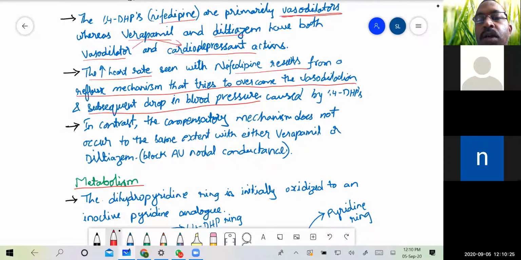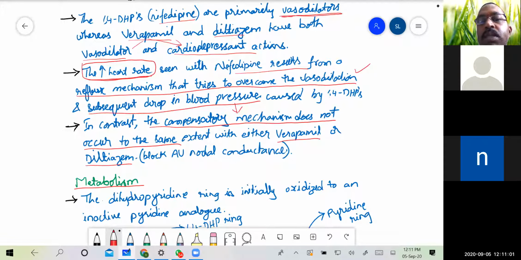Whenever nifedipine is administered, we see vasodilation and a reduction in blood pressure, but the mechanism within the body tries to increase the heart rate to compensate for the drop in blood pressure and vasodilation. Thereby it may increase the heart rate, which is not desirable. In contrast, the compensatory mechanism does not occur to the same extent with verapamil or diltiazem.